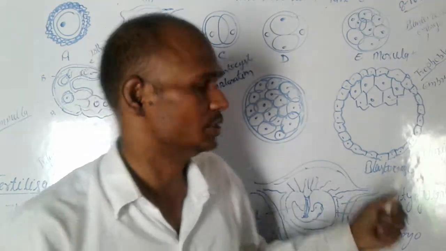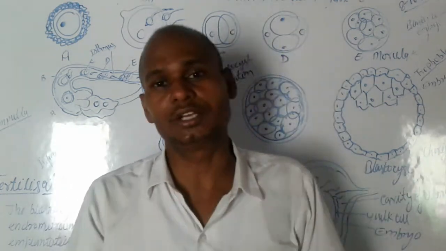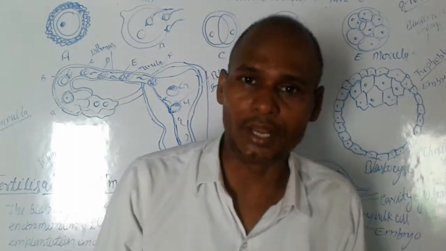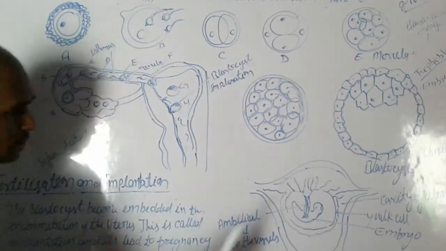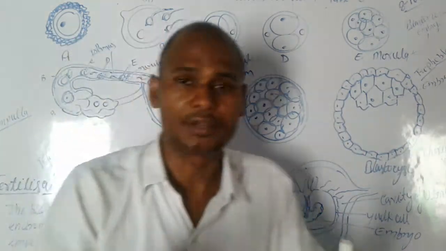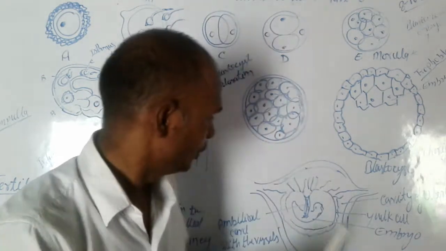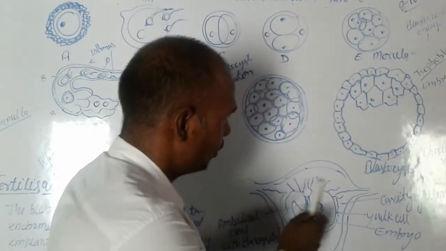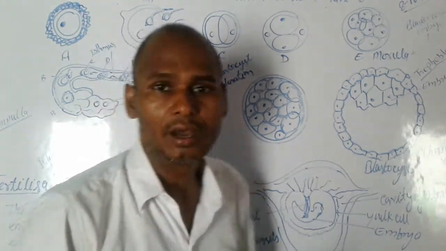This structure is the chorionic villi, and the chorionic villi make the placenta. You can see here the chorionic villi, and they make the placenta.